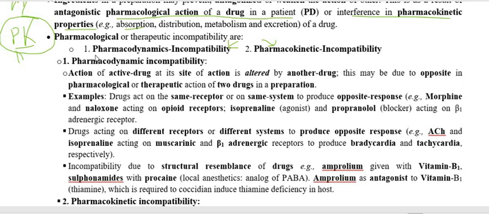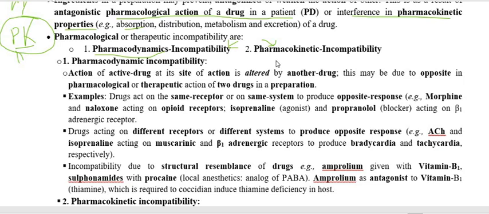There are two types that we already mentioned: pharmacodynamic incompatibility or pharmacokinetic incompatibility. So in case of pharmacodynamic, again I am repeating it. When we are using two or more drugs or chemicals or substances together, and one hinders or alters or changes the action of another drug, it is called pharmacodynamic incompatibility.